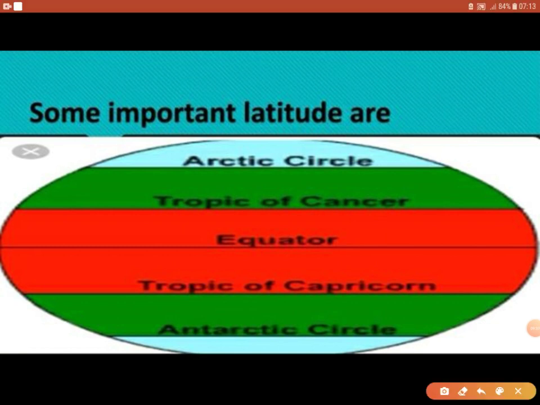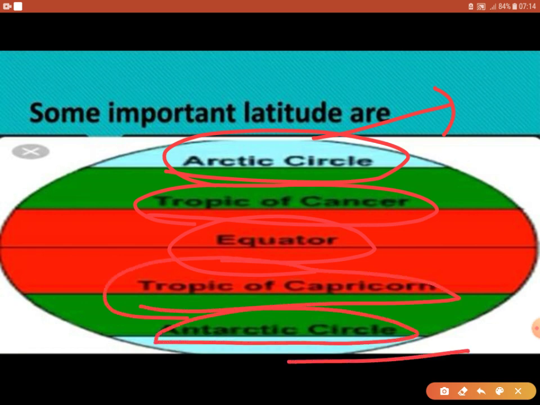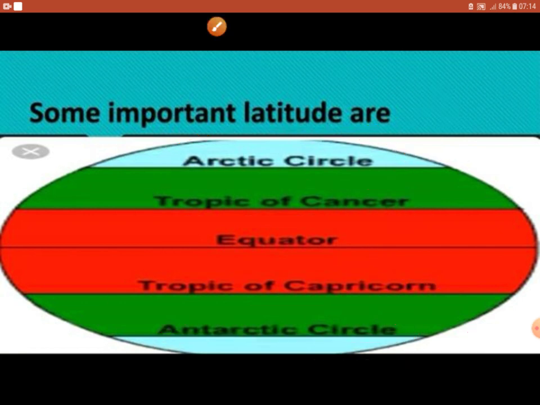Some important latitudes: this is the equator. It divides our earth into two equal parts. Tropic of Cancer, Arctic Circle and here North Pole. Tropic of Capricorn, Antarctic Circle and here South Pole. These are all the important latitudes.